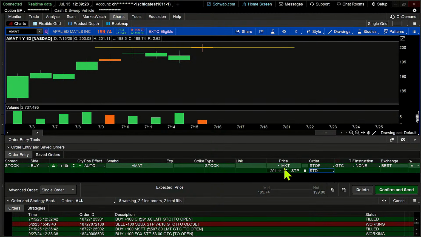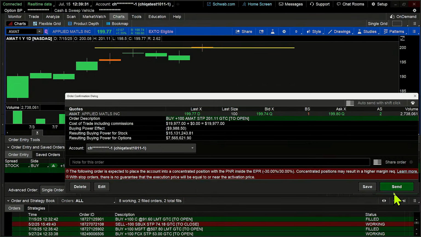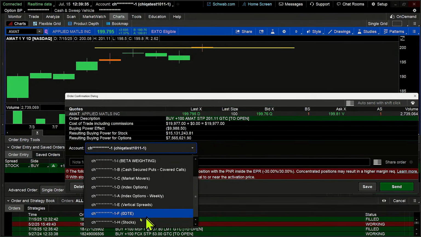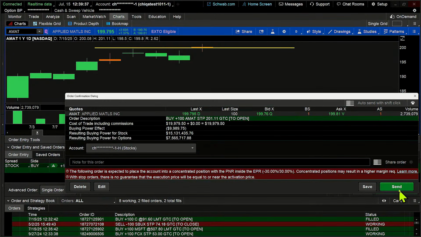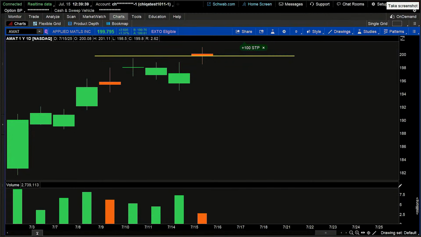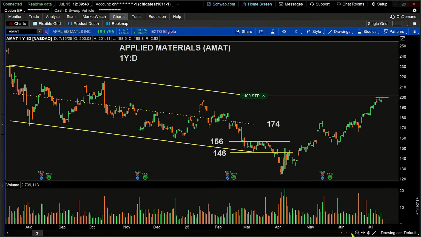So once that trigger happens, if the price of this stock gaps up higher, there's a possibility that we could get filled significantly higher in this trade. But I'm going to go ahead and click on confirm and send, read through the order, make sure that that's what I want. I'm going to put this in my stocks group, and I'm going to click on send, and we're going to wait for that circumstance to occur to get into the trade.